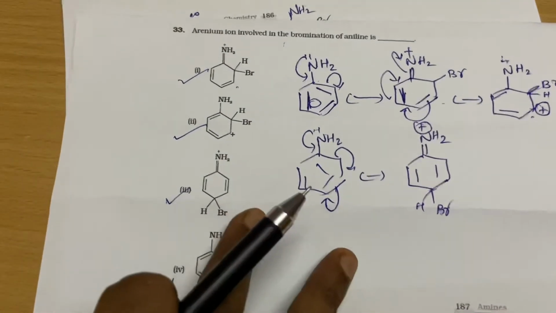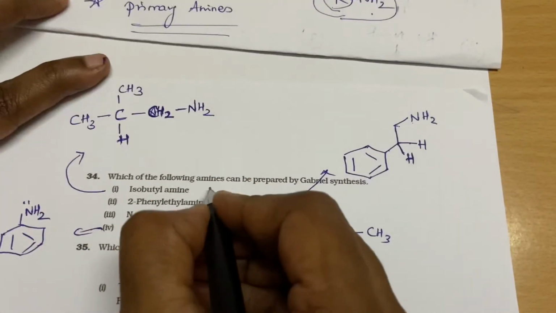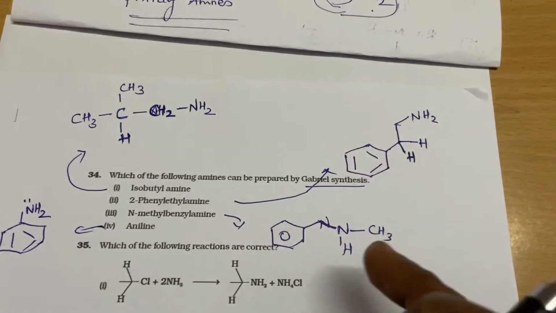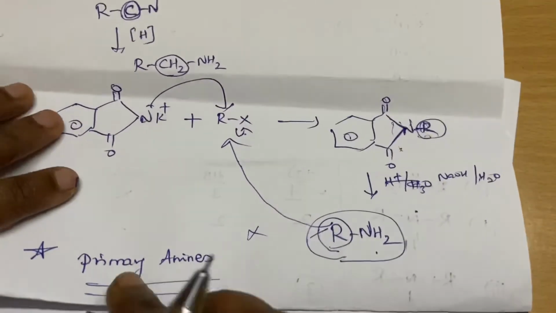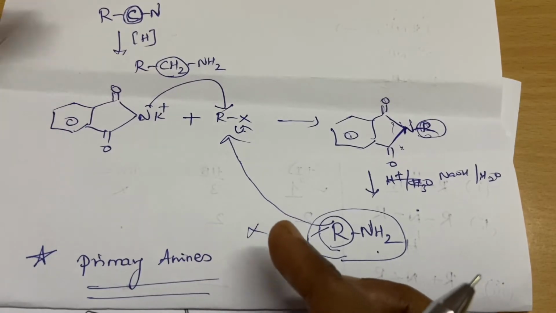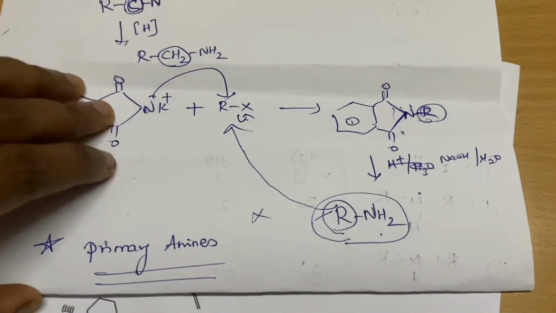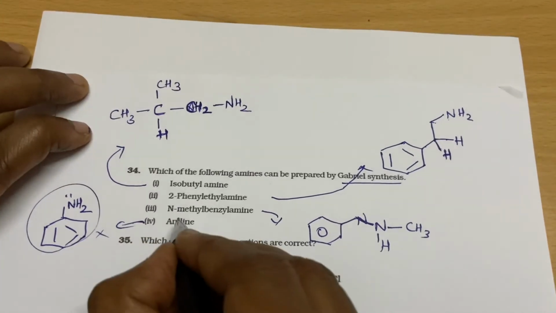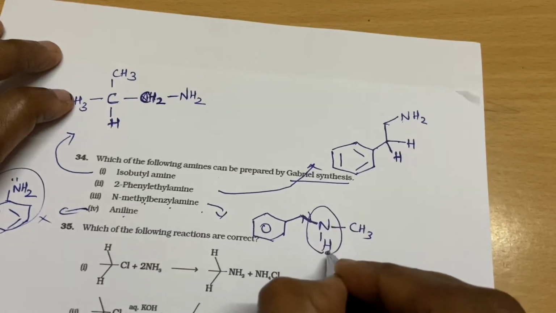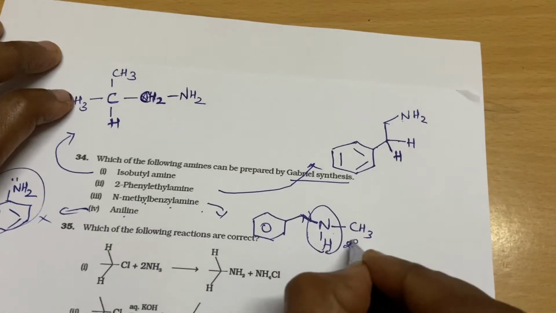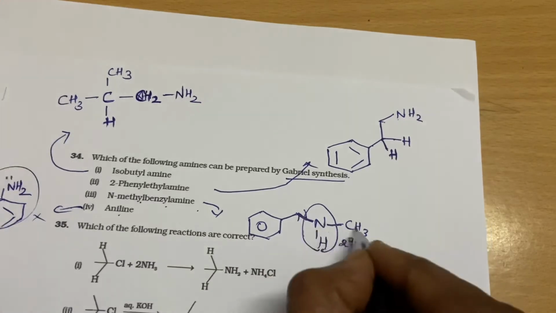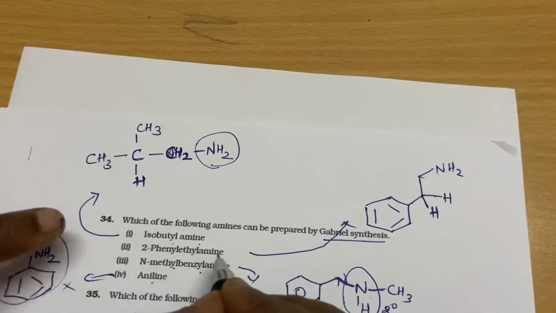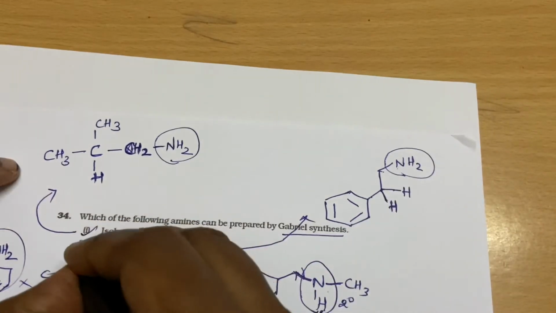Okay, so the next question: which of the following amines can be prepared by Gabriel synthesis? To save time, I have written the structures already. I have already told you only primary amines can be prepared, not secondary amines, aromatic amines or tertiary amines. So aniline cannot be prepared since it is an aromatic amine, and N-methyl benzylamine cannot be prepared because it is a secondary amine, surrounded by 2 carbon atoms. Here isobutylamine is a primary amine and 2-phenylethylamine is a primary amine, so these 2 can be prepared.